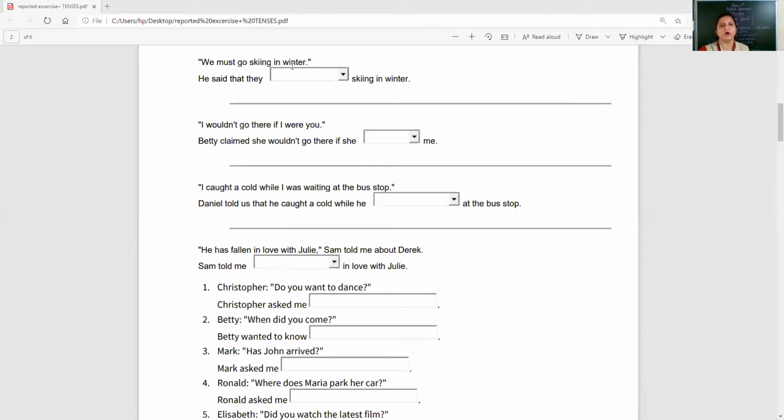They must go skiing in winter. I wouldn't go there if I were you. Betty claimed she wouldn't go there if she had been me. Okay, were changes to had been.